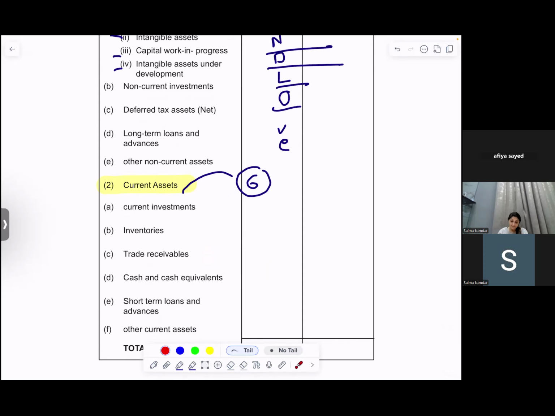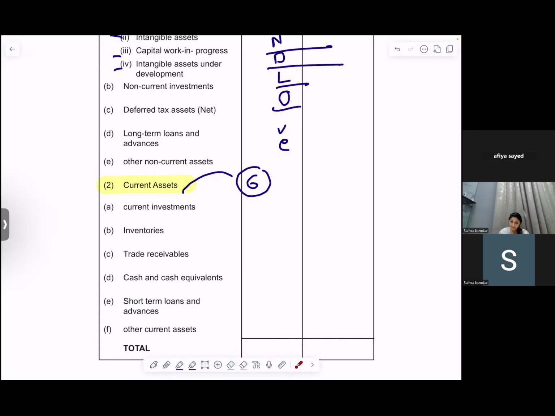Why are long-term loans here? I will come to it, don't worry. Now the current assets. Your current assets are current investments, inventories, trade receivables, cash and cash equivalents. Here you have long term, here you have short term. You have other non-current assets, and you have other current assets. So the last two are the same.